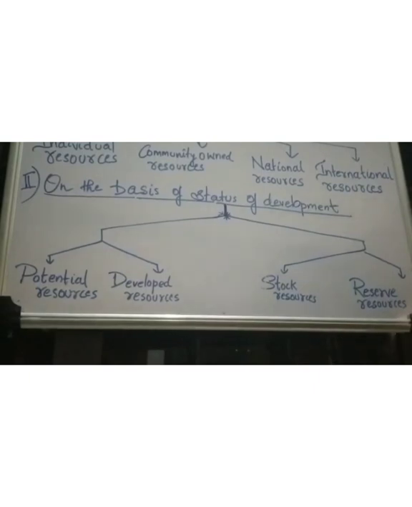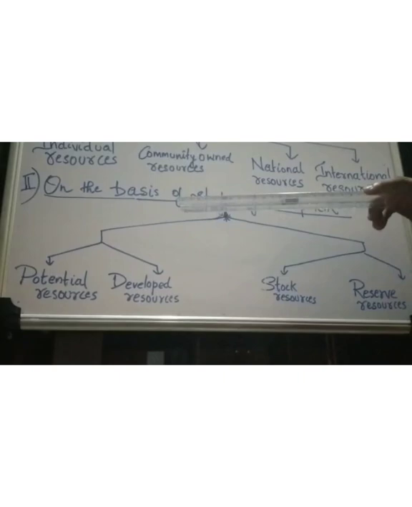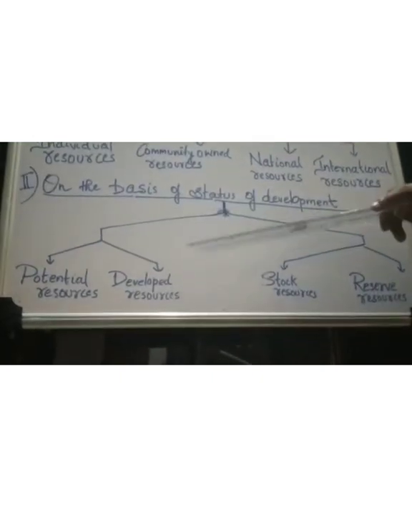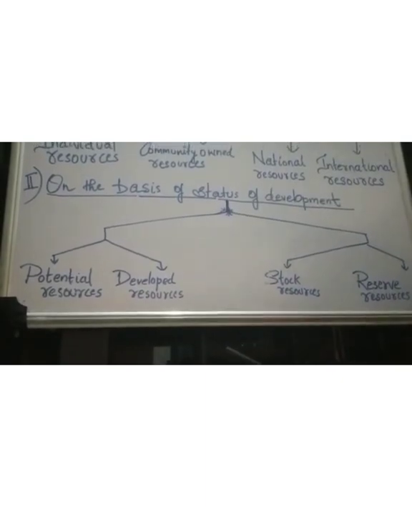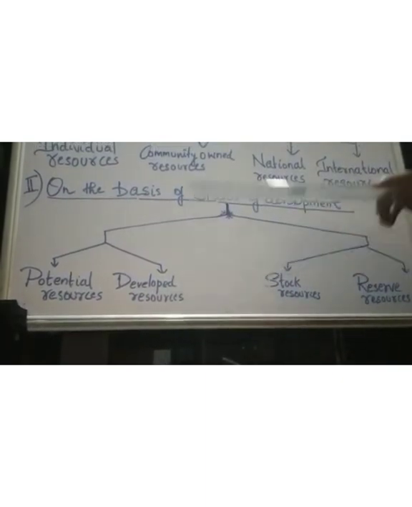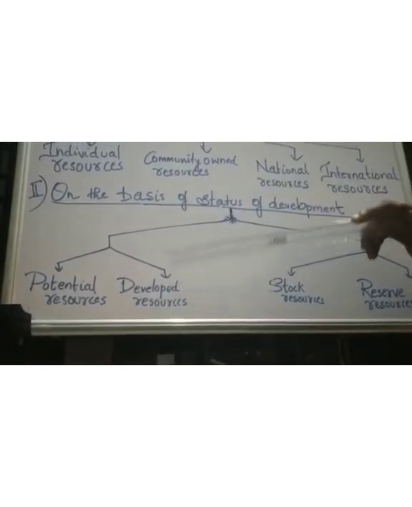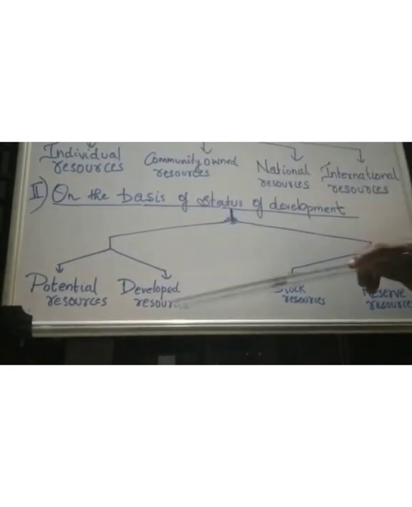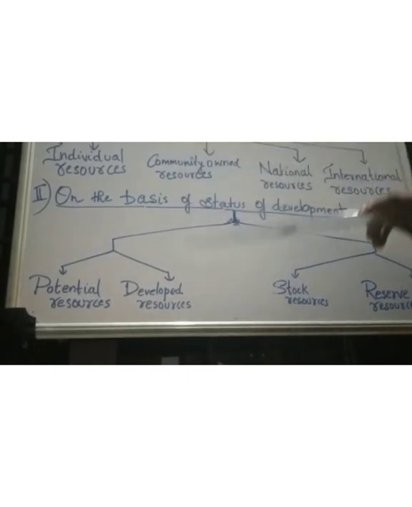Whereas developed resources are those resources which are seen in a region, and we have calculated their quantity, we know the quality, and we have surveyed all these and we are utilizing them at present. So these developed resources are also called actual resources. They are the resources utilized at present using the present technology, and we have knowledge of their quantity and quality.